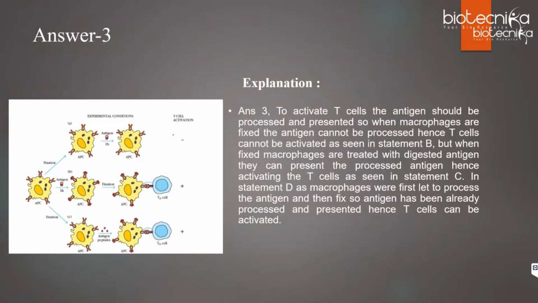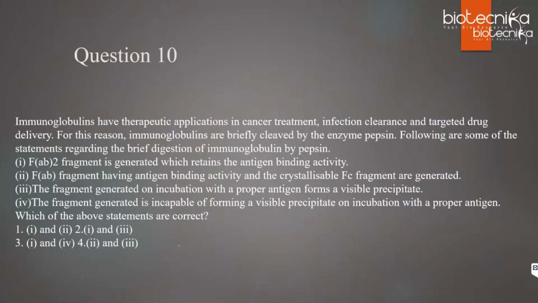So this experiment I was talking about, the question is from this experiment in QB. You can see initially if you fix it, T cells will not get activated. If you process the antigen first and then fix it, T helper cells get activated. If you fix it first and add the processed antigen, then also the T helper cells will get activated. Clear? Next question is question number 10.